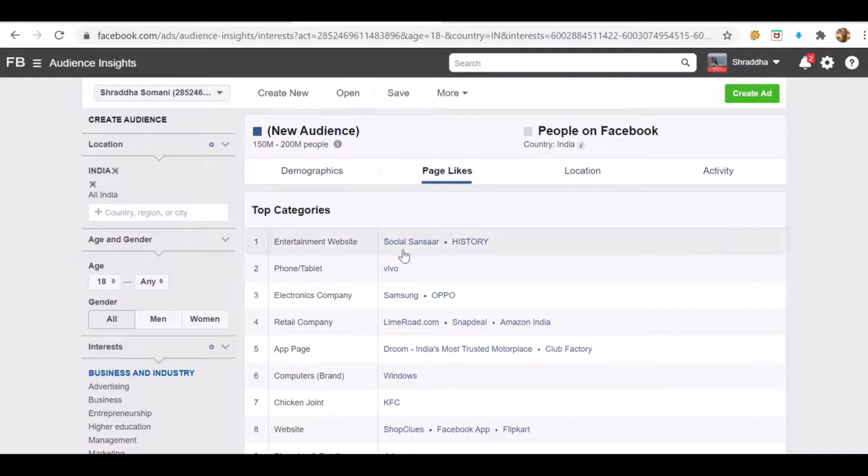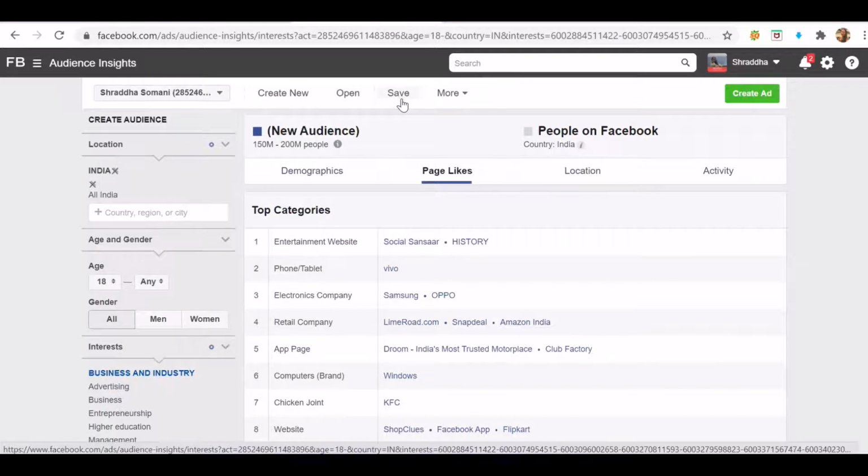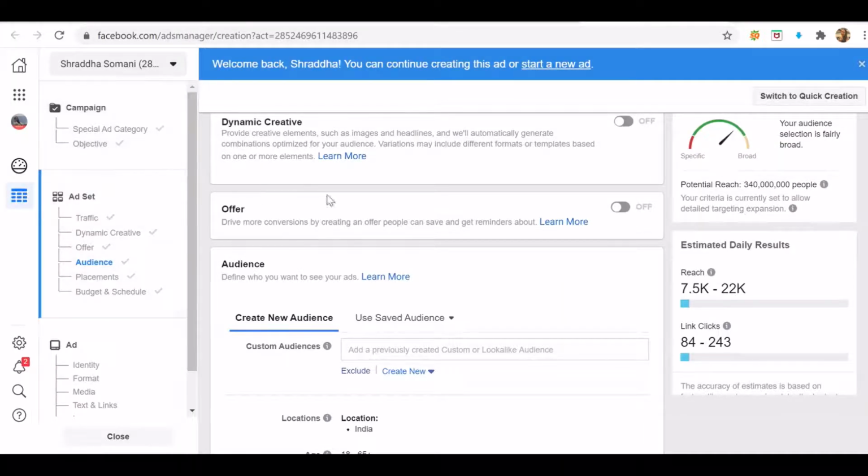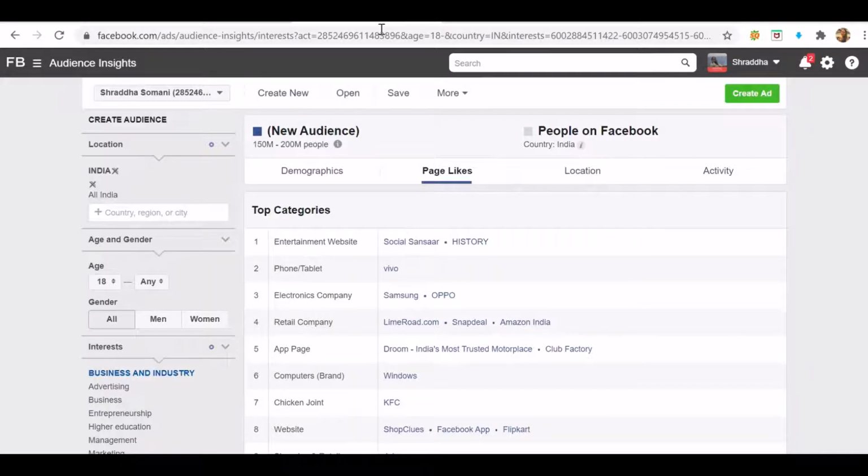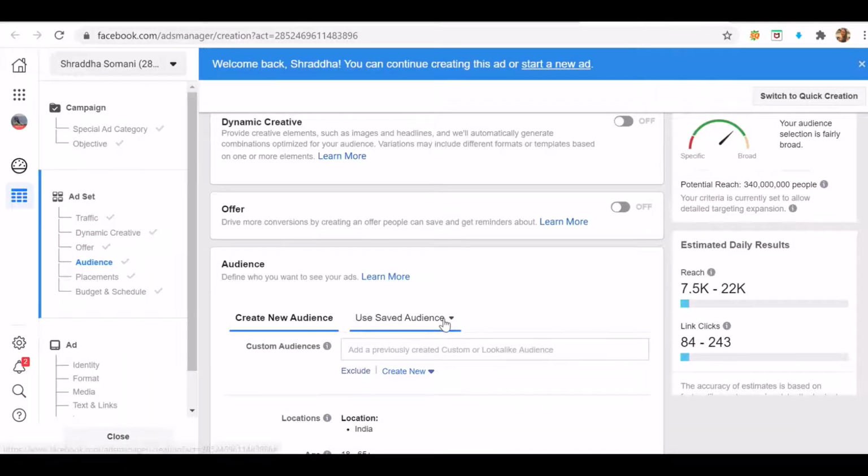Whatever targeting you have done, you have to save this audience. So if you see the data is good enough, you will be getting a good number of reach and everything looks fine to you, you can just save this audience, and when you will be advertising, right? So this is the Facebook Ad Manager, and if you can see the audience option over here, you have an option to use a saved audience. So from the Audience Insights tool, you will be saving this audience, and then you can target it over here whenever you are running your ads.